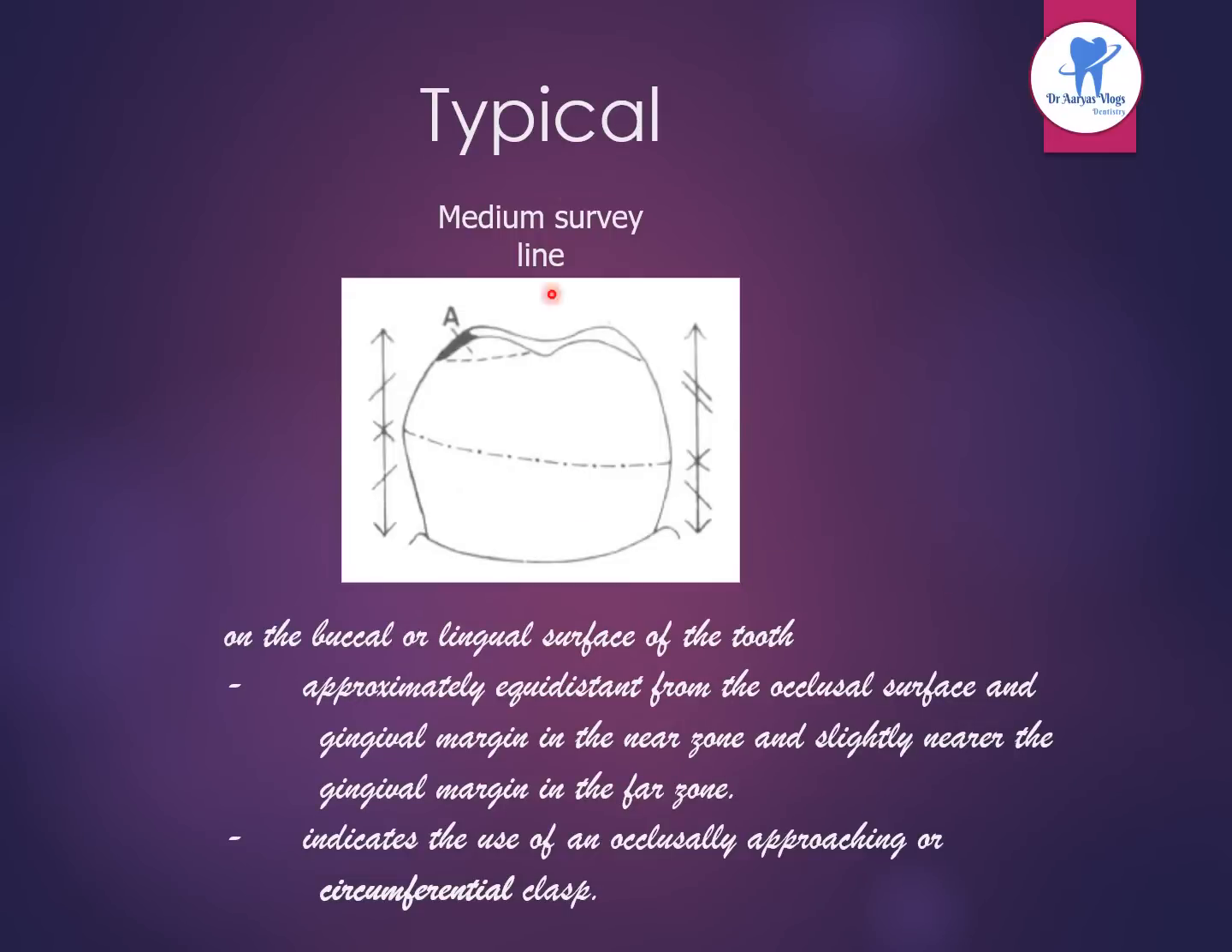And this is the typical or medium survey line. These are the survey lines on the buccal or lingual surface of the tooth. It is approximately equidistant from the occlusal surface and gingival margin in the near zone and slightly nearer the gingival margin in the far zone. It indicates the use of an occlusally approaching or circumferential clasp.